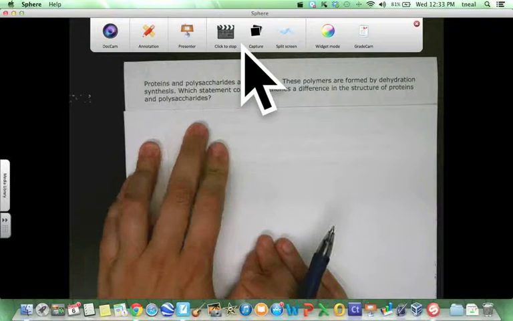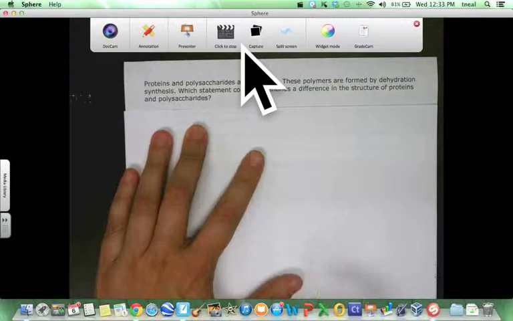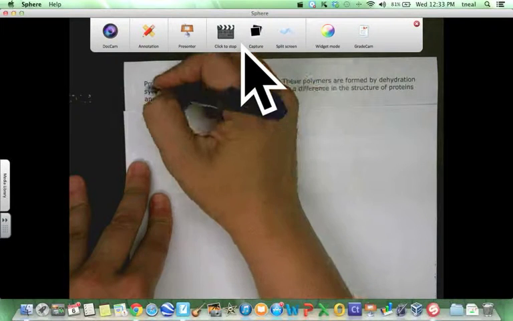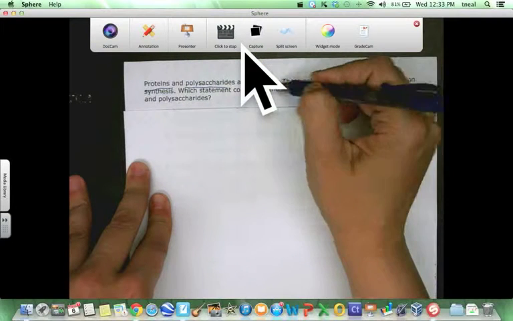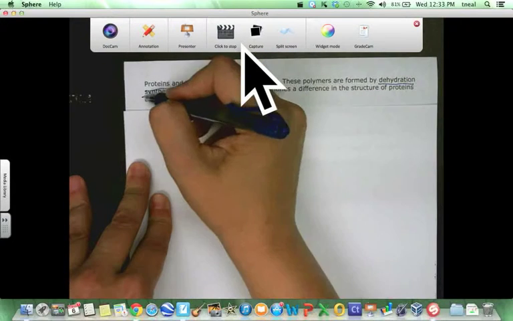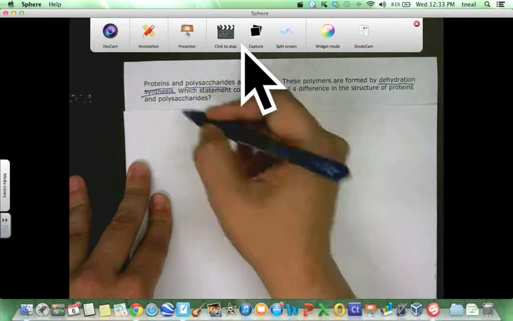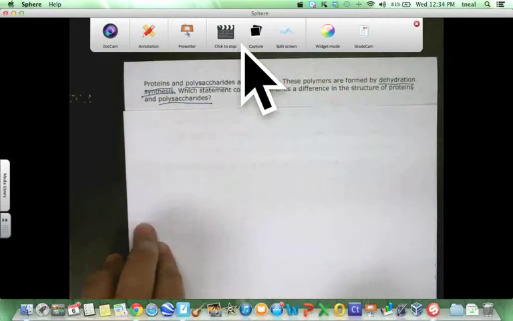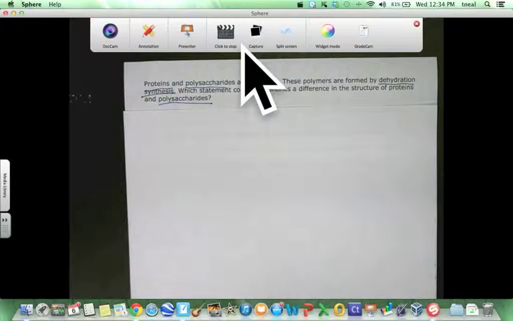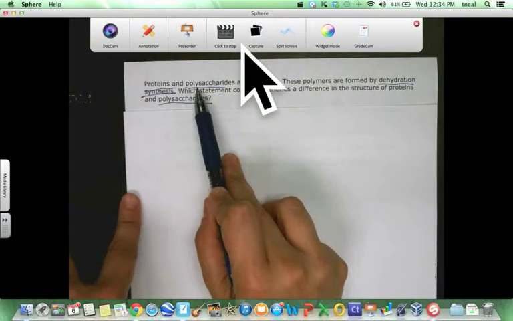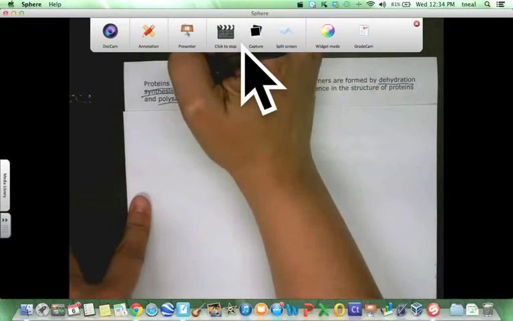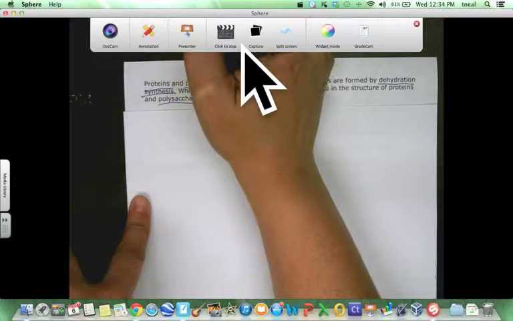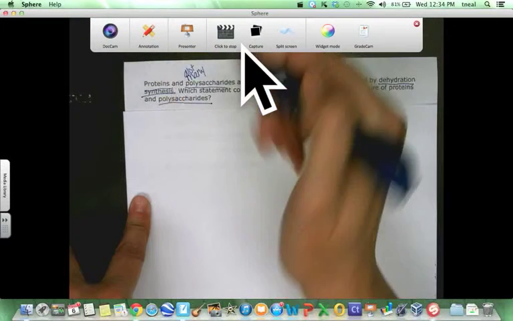Okay. So it's a long question and it has a lot of terms. It has proteins, polysaccharides, polymers, dehydration, synthesis, again polysaccharides. So a lot of words that are big and might be confusing or intimidating. But before you give up and just circle anything, think back. Poly, even in algebra, poly means a lot or many. Many or a lot. Saccharide is like a sugar.